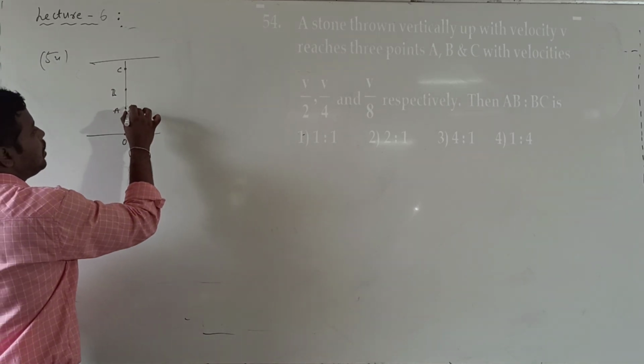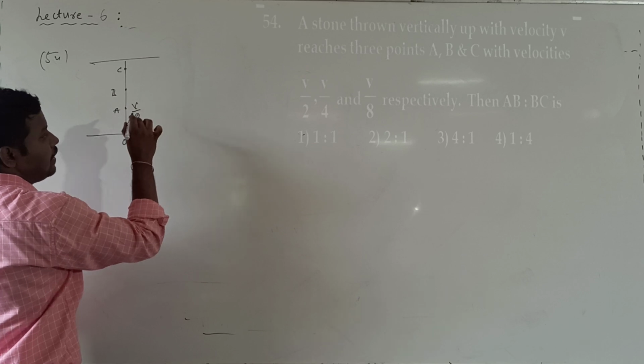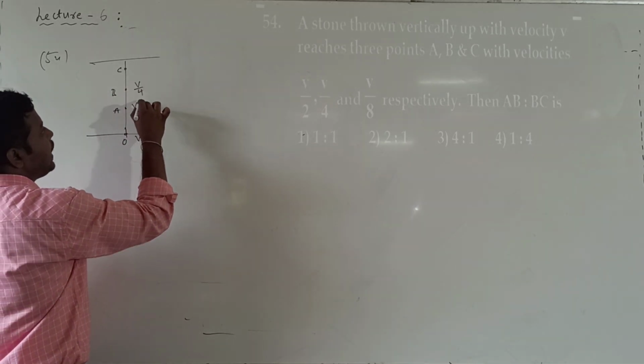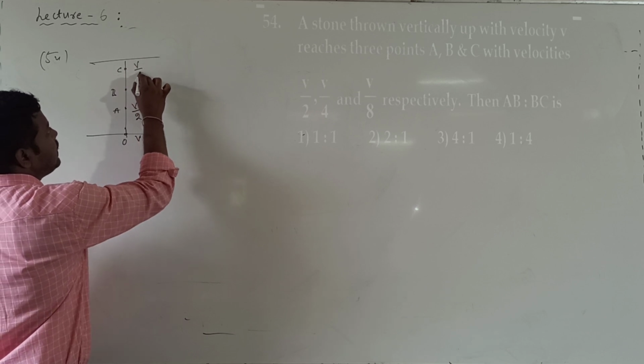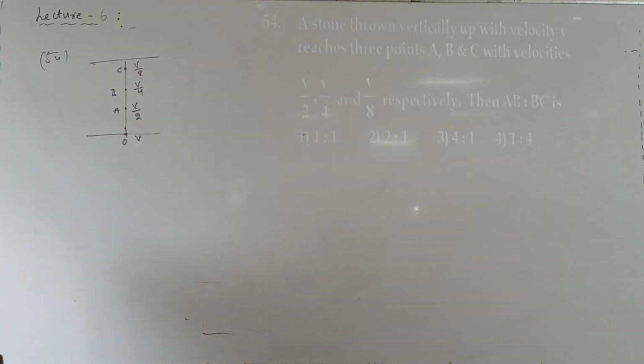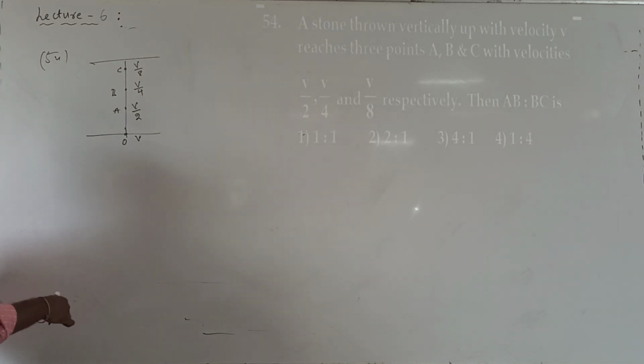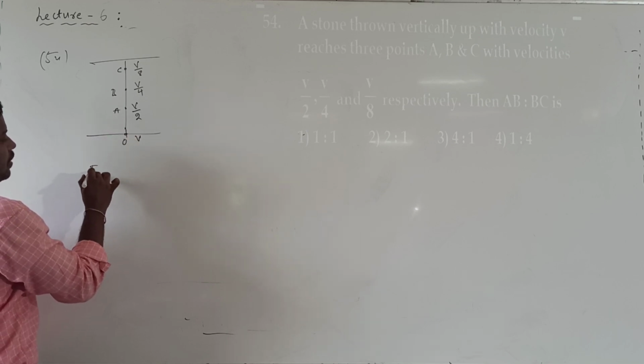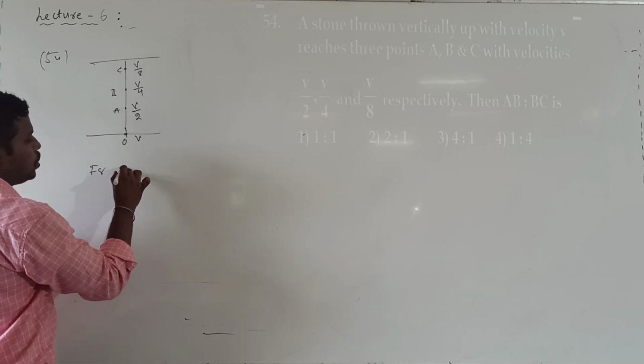Because for a vertically projected body the velocity decreases. What is the velocity at A? v by 2. What is the velocity at B? v by 4. What is the velocity at C? v by 8. Now what is the ratio they are asking us to calculate? AB is to BC. So to calculate the AB to BC ratio, first consider the journey O to A.